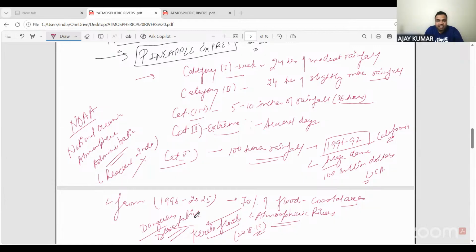As the air ascends, its humidity capacity decreases. As the humidity capacity decreases, its relative humidity increases, and therefore it unleashes a huge amount of rainfall that turns into floods a lot of times. And the USA is the country that has been hit most by these atmospheric rivers. That is why there is a famous atmospheric river known as Pineapple Express that has hit USA multiple times.